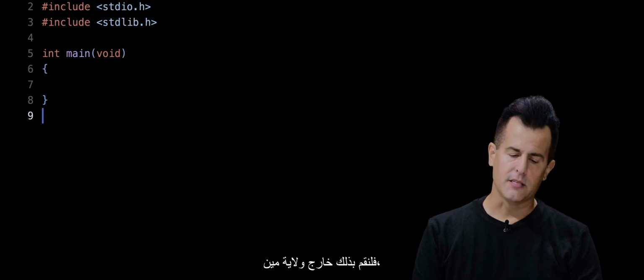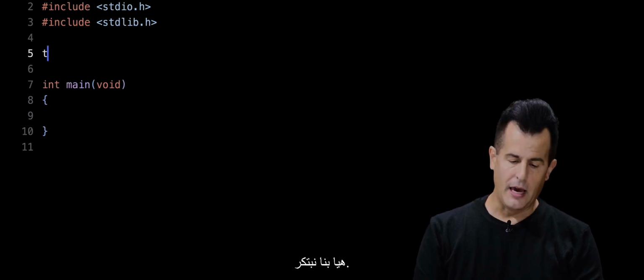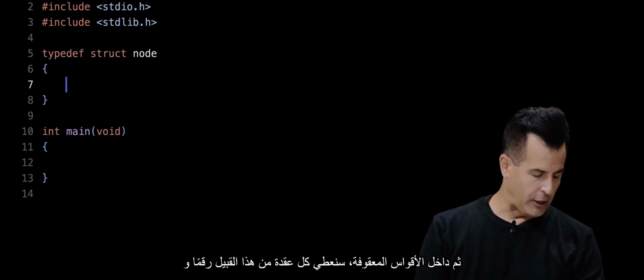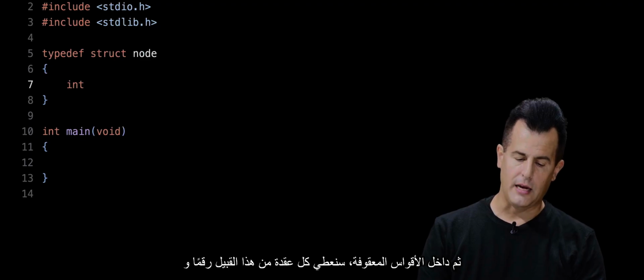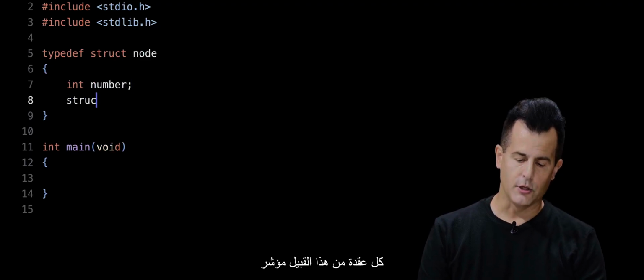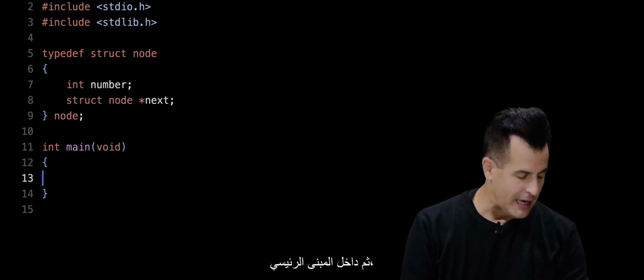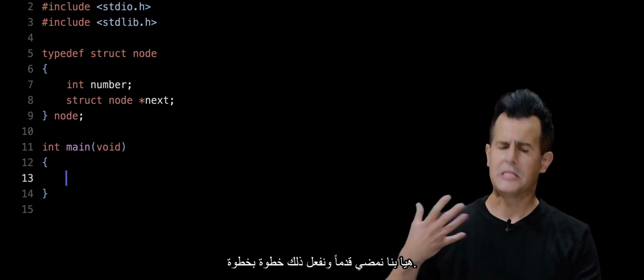So let's go ahead and do this. Outside of main, let's invent this node called struct node here. Then inside of my curly braces, we'll give every such node a number and every such node a pointer to the next such node. And we'll call this whole thing node by convention. Then inside of main, let's do this one step at a time.